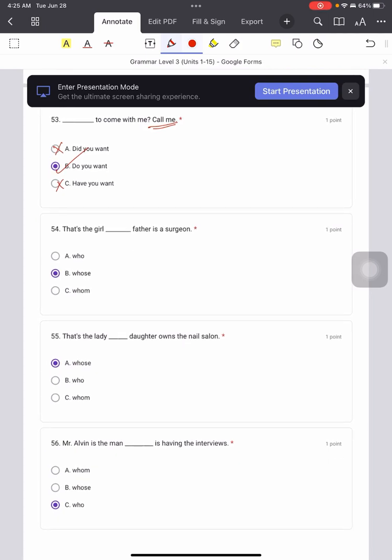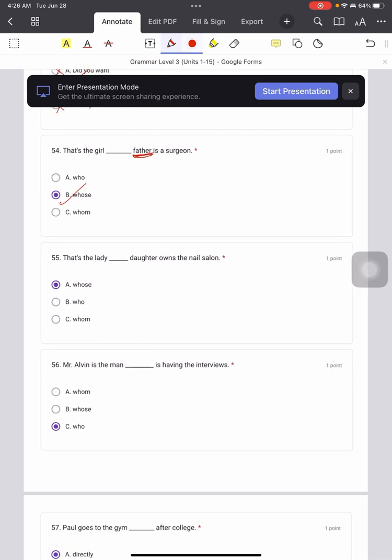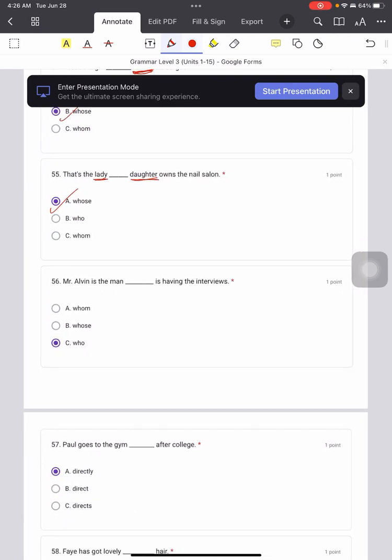Okay. 54. That's the girl whose father is a surgeon. Okay. Can you see? Oh, 那个就是女孩子，她的爸爸，她的爸爸 right? Whose father? So B is the correct answer. Now, 55 is the same thing, that's a lady whose daughter owns the nail salon. Okay, 一样的 the lady 的谁 the daughter. So we will use whose daughter. So 是谁 own? 是那个 lady 的女儿 own. Okay, right.